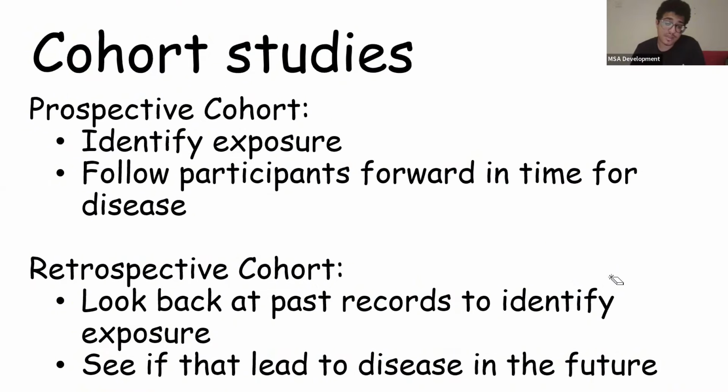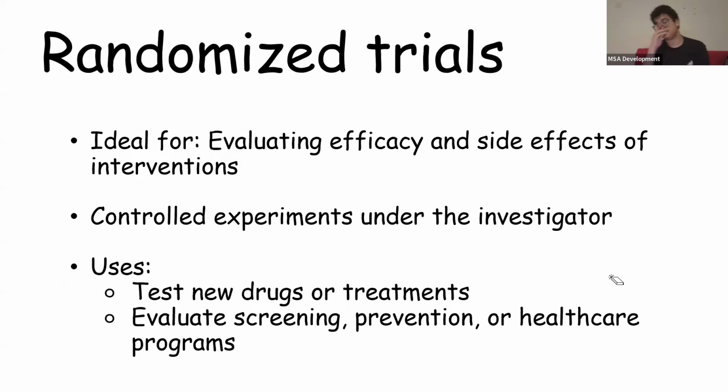Retrospective cohorts, on the other hand, is if we have data, for example, in the hospital, we look at the past. For example, I go back to the records of patients who came in 2000, look at whether or not they smoke, and then I look at the records of 2025 currently, see how many of them have lung cancer and how many don't. That's known as a retrospective. So I'm looking at the past, okay? I'm not really following up with them in the future. It's just that I looked at the records from 2000 and then saw if they developed the disease anytime in the future. That's a retrospective, okay? I hope that makes sense.